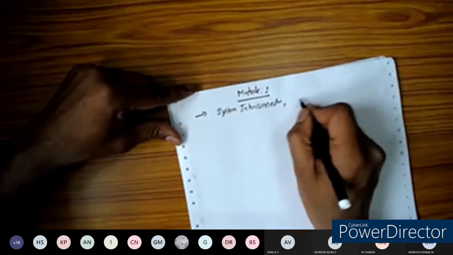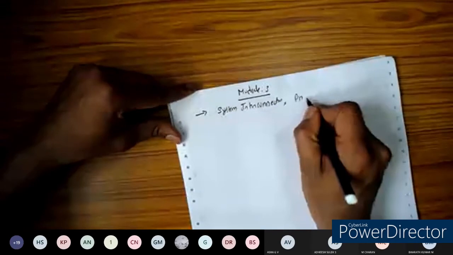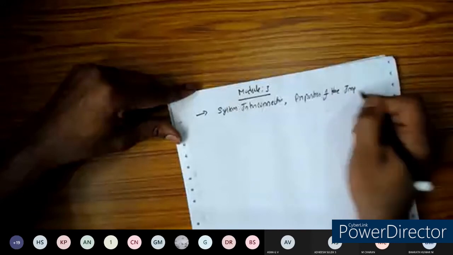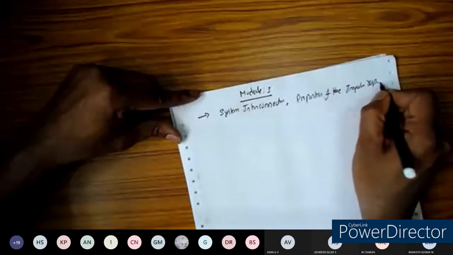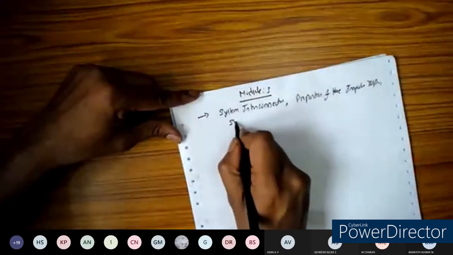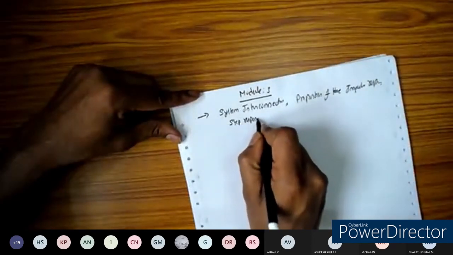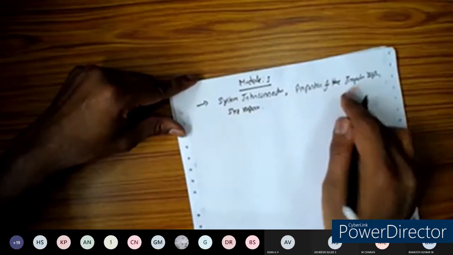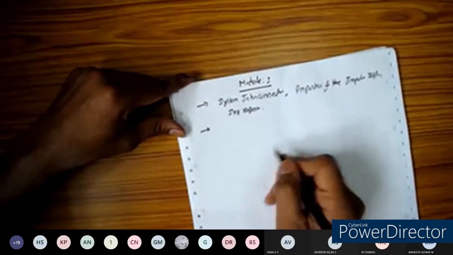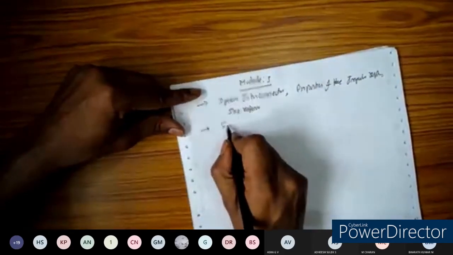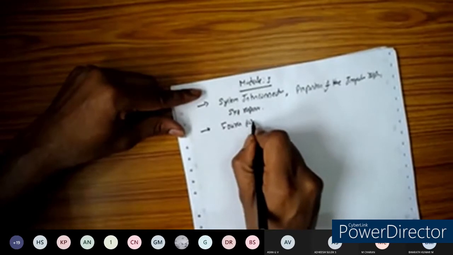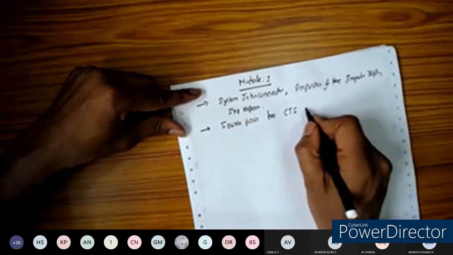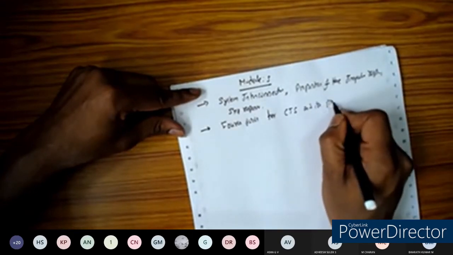Afterwards, you are going to see the properties of the impulse response, and the next one, the step response. So system interconnection, properties of the impulse response and the step response make up the first third of this module, and the remaining part will be the Fourier series for the continuous time signals and its properties.